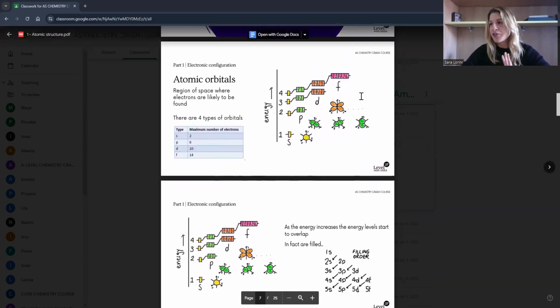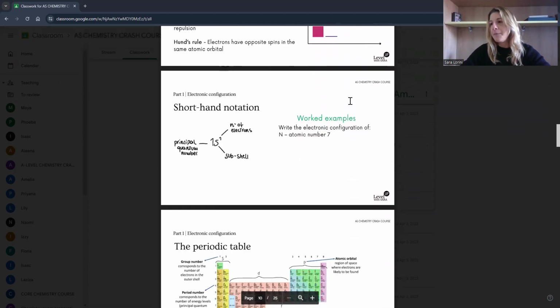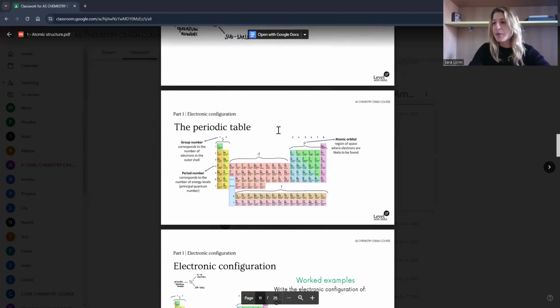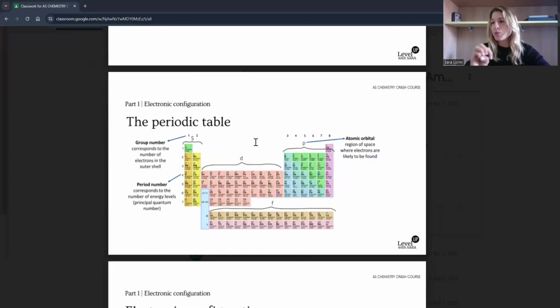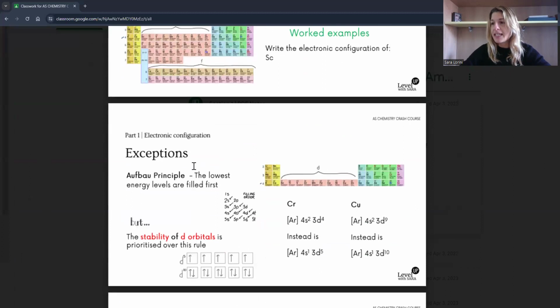In terms of atomic structure, I would say the most important thing that you need to remember is how to write the electronic configuration. I would suggest you always look at the periodic table, so make sure you are confident with the periodic table and how to work out the electronic configuration from that. The most important thing is the exception of the Aufbau principle when you do the electronic configuration of transition metals, and the explanation, which is the stability of the d orbitals. This is the most common mistake.